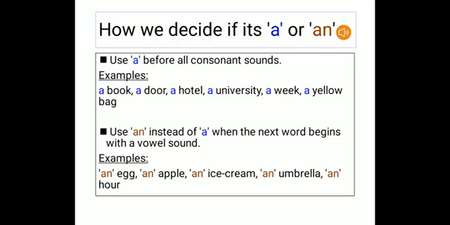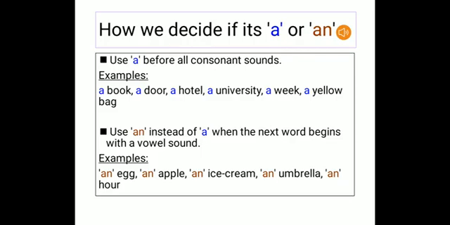Then we have an hour. Now you must be thinking, see, another exception here. You must be thinking that H, which is a consonant letter, why are we using an before it, and why are we including it in the vowel group? To clear that, students, when you say hour, you are not using the H sound.